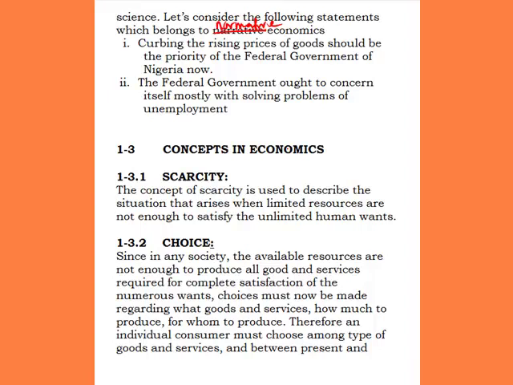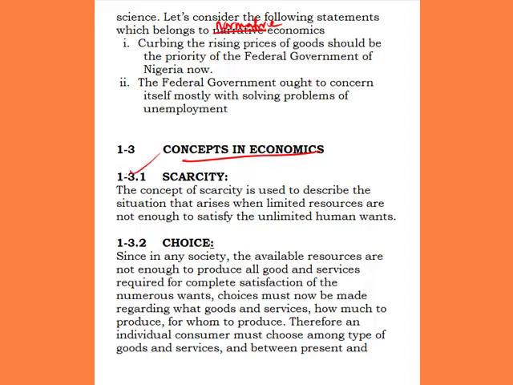So all these statements are categorized under normative economics. So that is that for normative and positive economics. So let's go to the concepts in economics. When we say economic concepts, these are the terms that we need to familiarize ourselves with under economics, so that we will have a good grasp of the subject. Now the first one is scarcity.